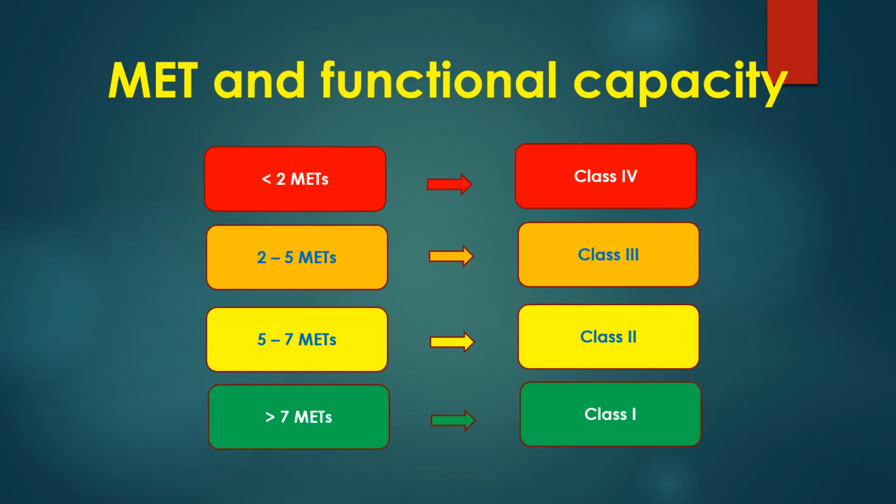A person with maximum exercise capacity of less than 2 METs will be in class 4. Those with an exercise capacity of 2 to 5 METs will be in class 3, and those with a capacity between 5 to 7 METs will be in functional class 2. If a person has more than 7 METs of exercise capacity, the functional class will be 1.